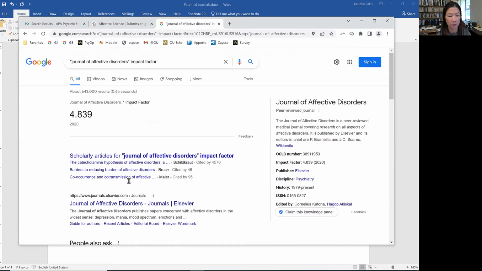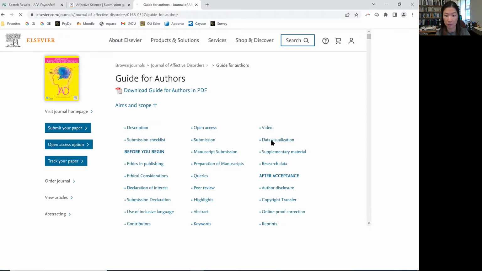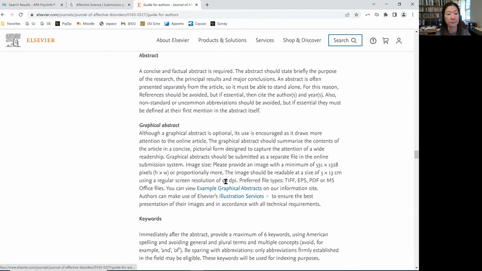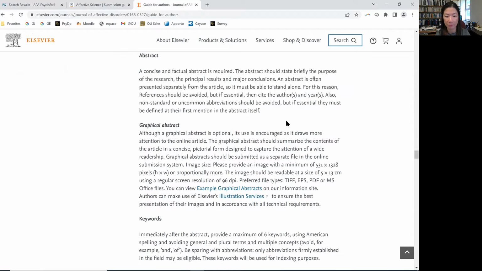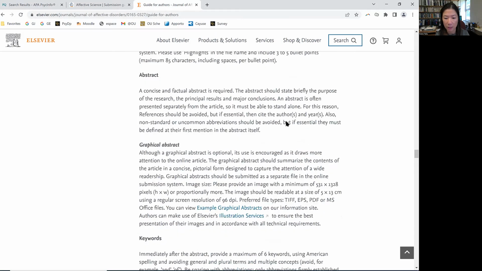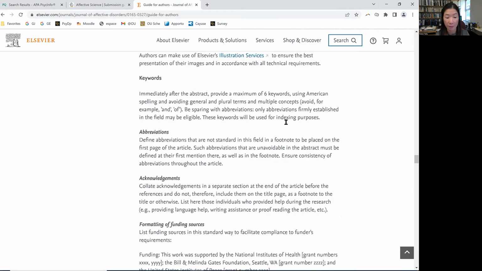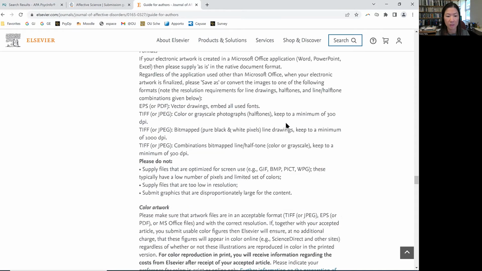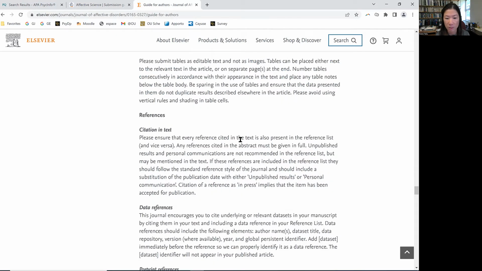So Journal of Affective Disorders, guide for authors. It sometimes takes time, and I can't find the information immediately. That's okay. Abstract, interesting. It does not really have an exact word count. If there is no exact word count, I just assume it's going to be somewhere between 200 and 250, just like any other journals. Then footnotes, citation, color work, tables, references, citation in text.